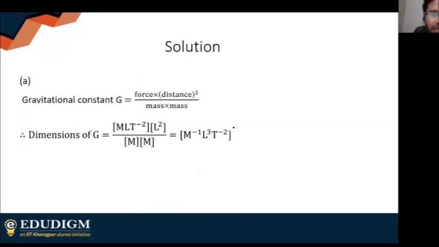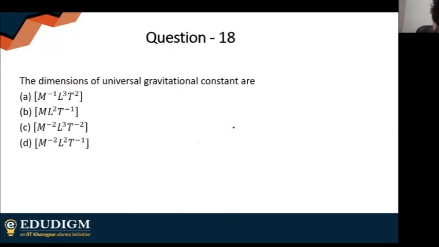M to the power minus 1 L cube by T to the power. It is not A also. Just a small mistake. In option A, this T should be minus 2. The power of T should be minus 2. So that makes option A the right answer. I'm sorry for that mistake.